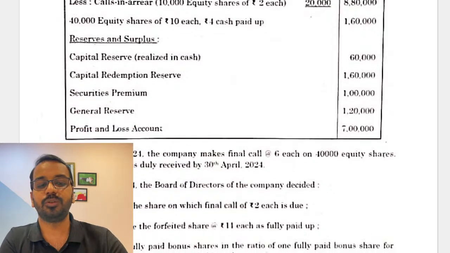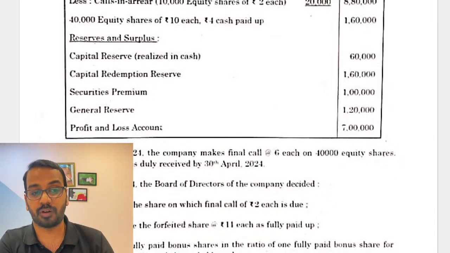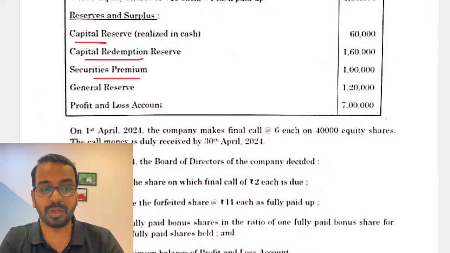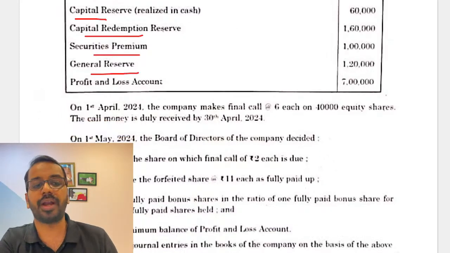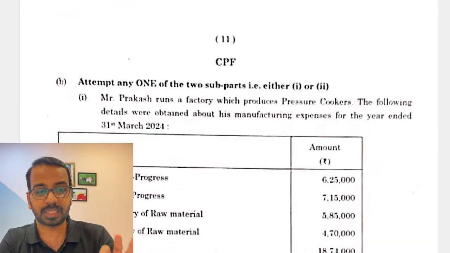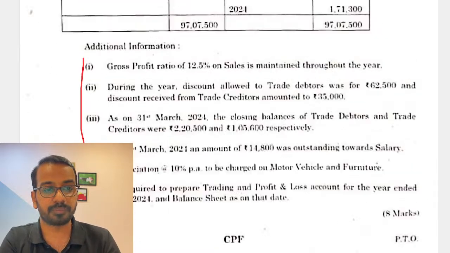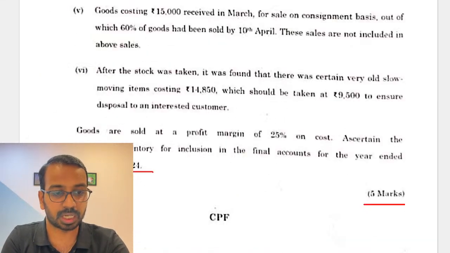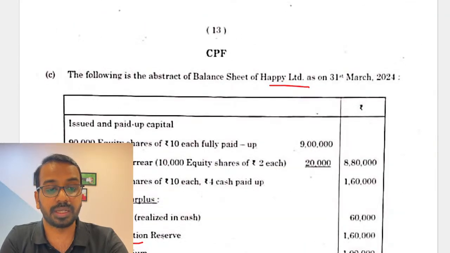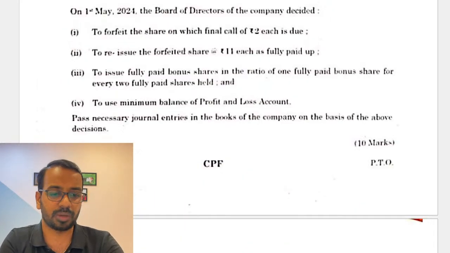you need to make the calls fully paid, then you make the share forfeiture account, right? And then you will have some capital reserve coming from share forfeiture account. Then you will utilize capital reserve, capital redemption reserve, securities premium, general reserve, and if at all something is required, you will use the P&L account. Slightly complicated, I would say, given at the foundation level. I think question number is cut off, but after B, this one is C, and this is for 10 marks. For a 10 mark question, slightly lengthy question is what I would say.